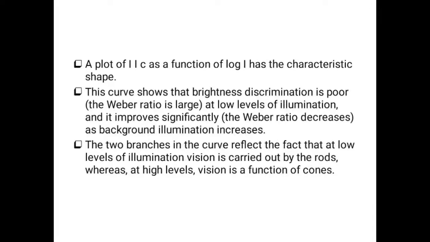So based upon this brightness adaptation we can classify the function of rods and cones. A low level of illumination is the function of the rods. A high level of illumination is the function of the cones, because the rods give only an overview of the image, while the cones give the fine details of the image. So the information from the receptors at a high level of illumination is from the cones, and the rods correspond to a low level of illumination.